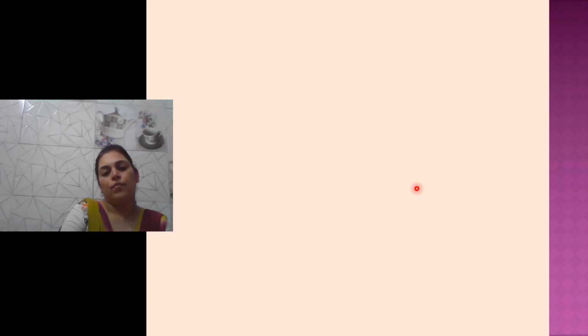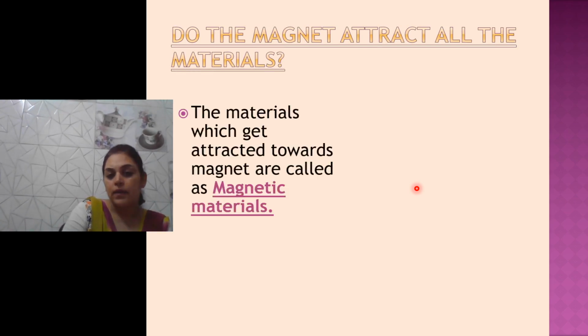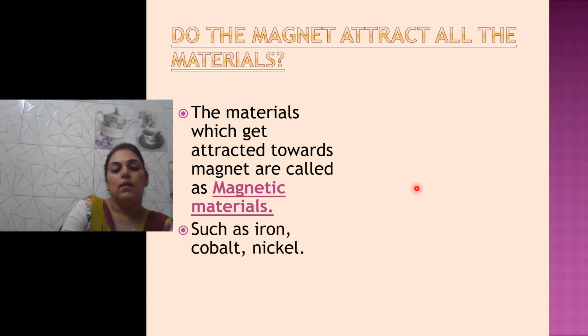Okay. Next is, do magnets attract all materials? No. Magnetic materials are the materials which get attracted towards a magnet, such as iron, cobalt and nickel. The rest of all materials are non-magnetic materials.